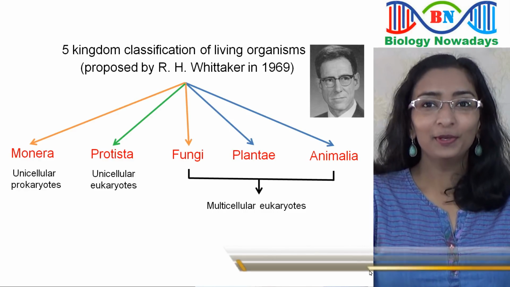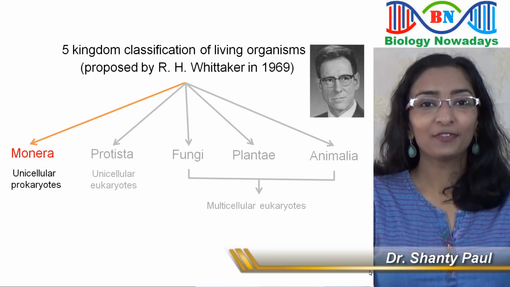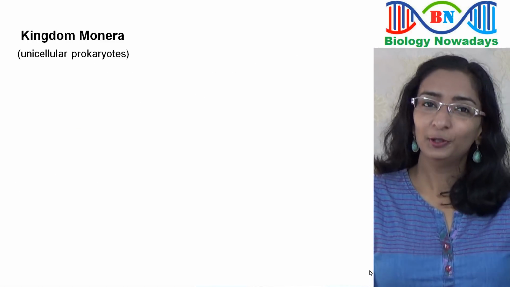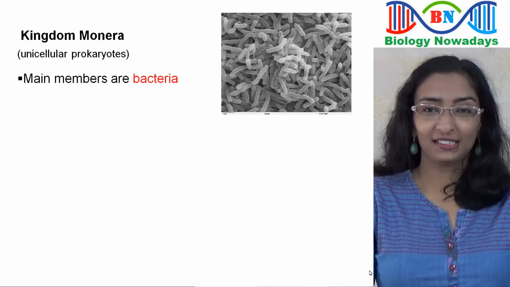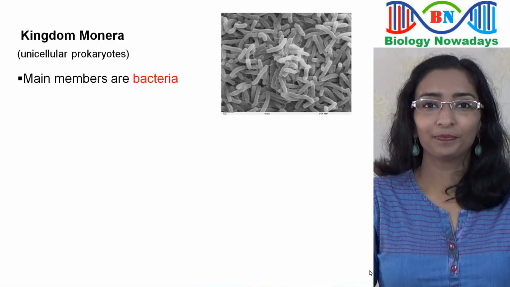In this video, I will be giving you a detailed description on kingdom Monera, coming under Whittaker's 5-kingdom classification. As you know, kingdom Monera consists of unicellular prokaryotes. The main members of this kingdom are bacteria. Bacteria is the plural form and bacterium is the singular form.